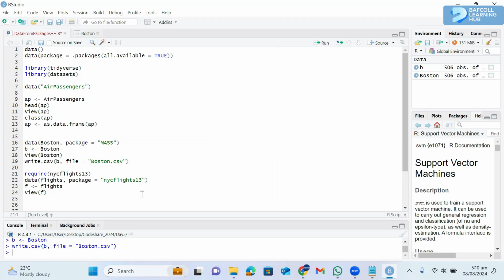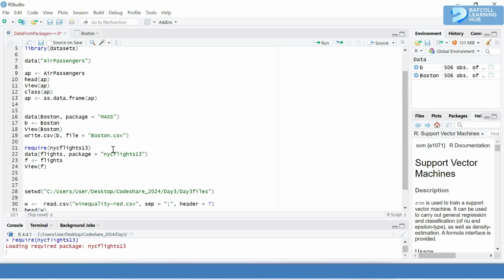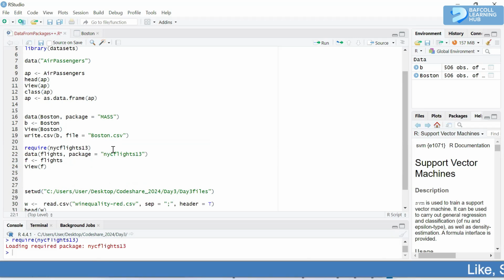For those who were doing the NYC flights, I think yesterday some people were trying to get that, so I did that. The package is nycflights13. Then there's a number of datasets. We have flights, we have airlines, we have weather, we have all of that.